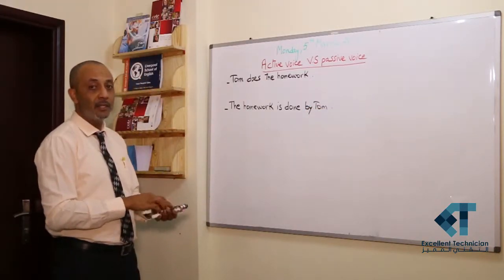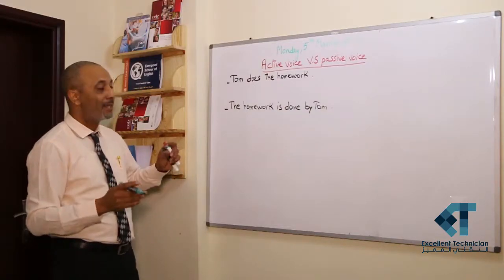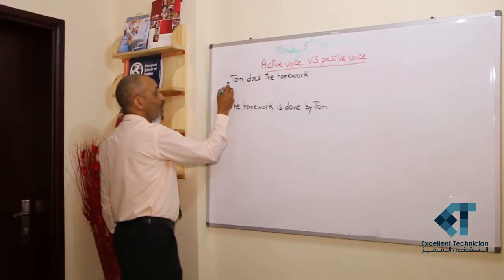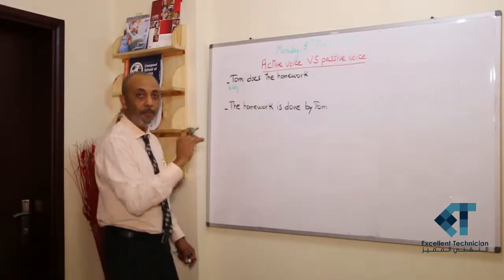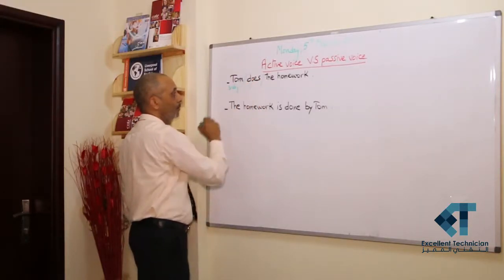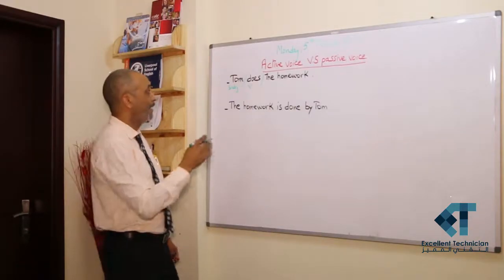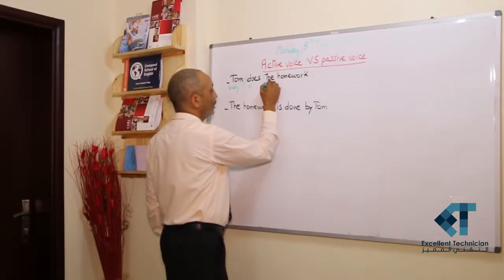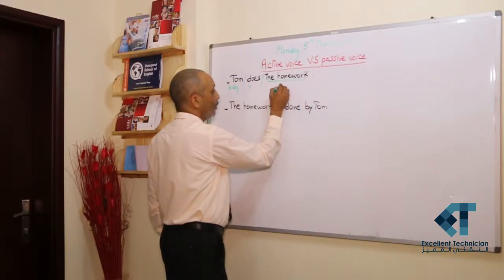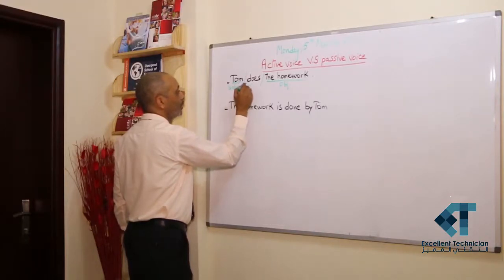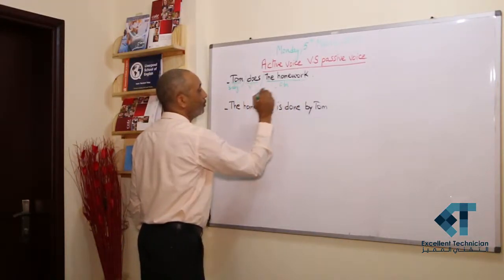In the first sentence, the subject is Tom, of course. This is the subject. The verb is verb to do in the simple present. That's the verb. And the homework is the object. Subject, verb, object.